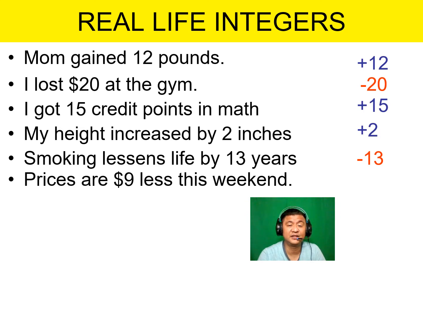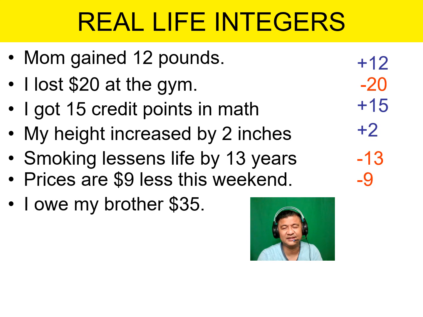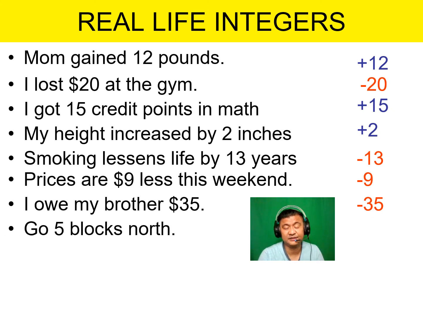Prices are $9 less this weekend. Less, correct, negative 9. I owe my brother $35. Tricky, right? I owe. Do I have the money? No, I don't have the money, but I need to pay him. So negative 35 for me.